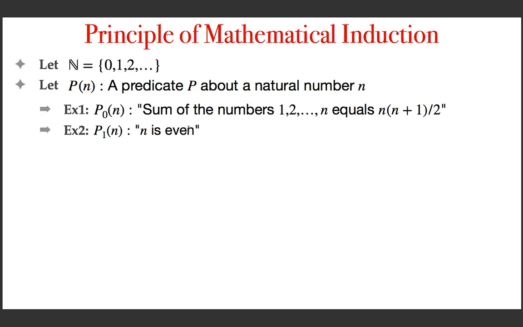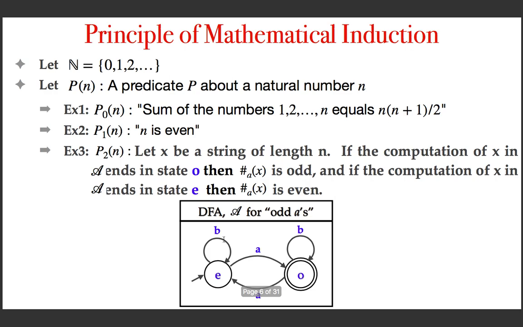which is a predicate about a DFA. See this DFA. This is the DFA for accepting strings over a, b with an odd number of a's. And see an interesting predicate. You may be wondering how the principle of mathematical induction is going to help us in proving the correctness of a DFA design.